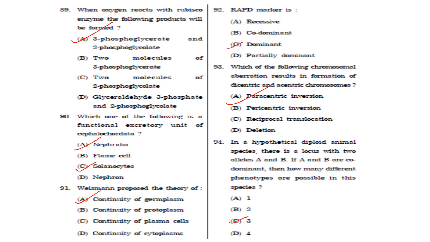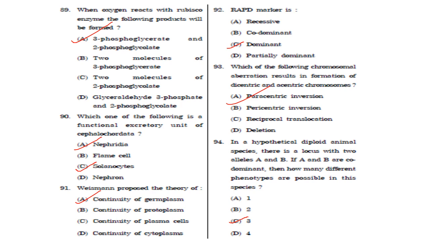Then Weismann proposed the theory of continuity of germplasm. Answer is option A. Then RAPD marker, it is a dominant marker. Answer is option C. Then next, which of the following chromosomal aberrations results in the formation of dicentric and acentric chromosomes? So it is paracentric inversion. Answer is option A.